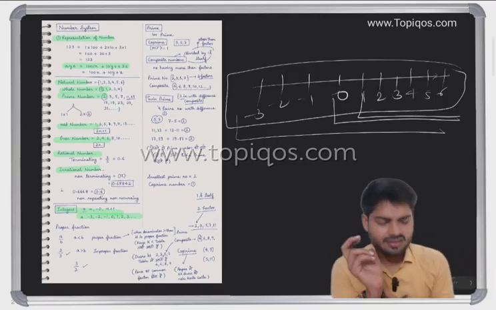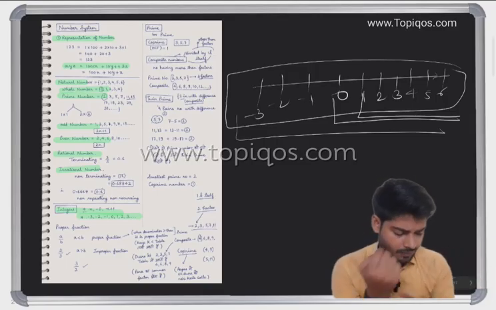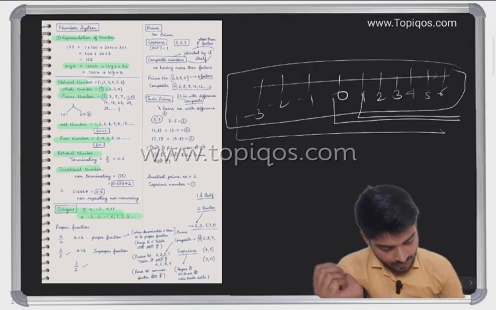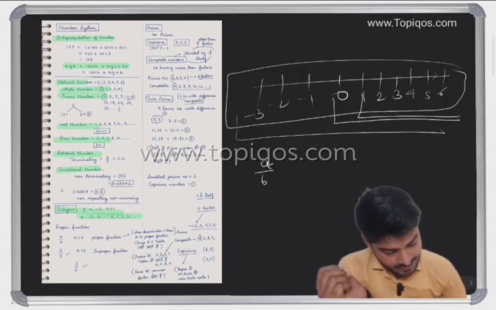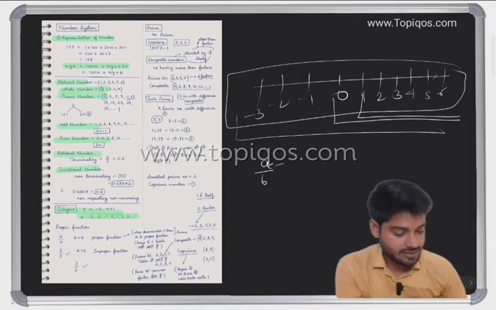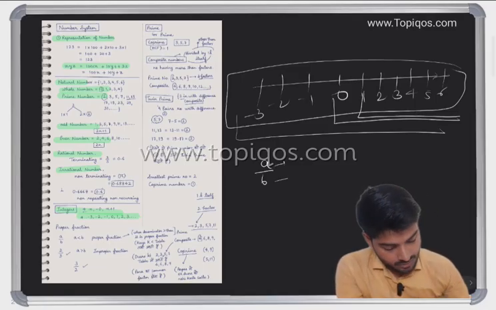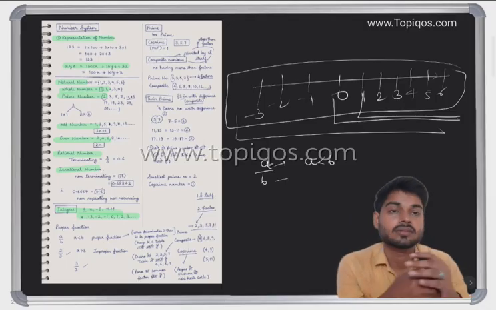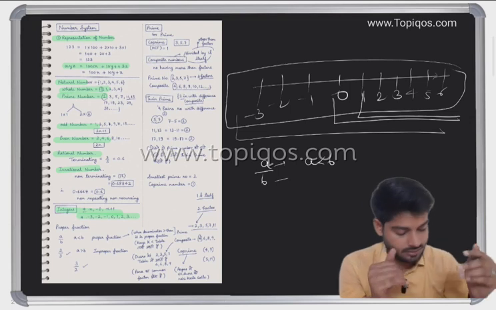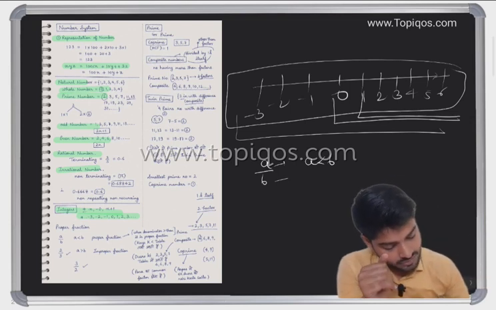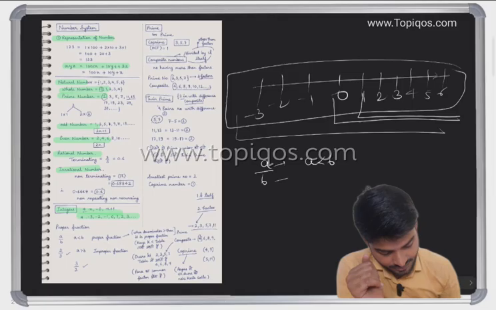Now let's understand the proper fraction. What do you mean by a proper fraction? For example a/b, where a is the numerator and b is the denominator. If a is less than b, it means b is greater, so we can say this is a proper fraction.